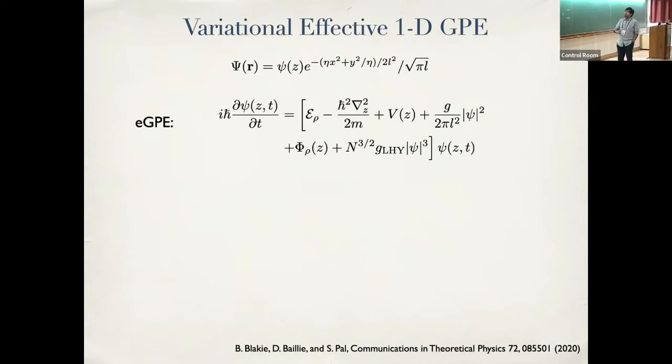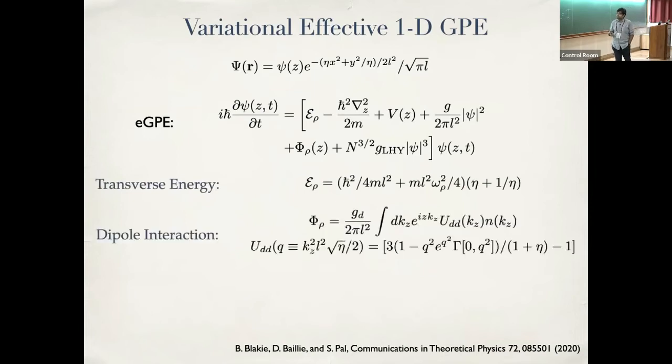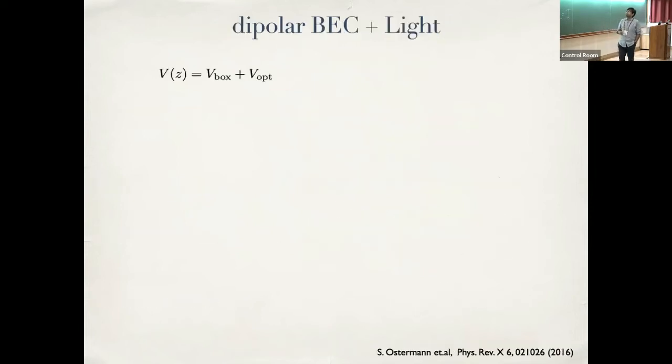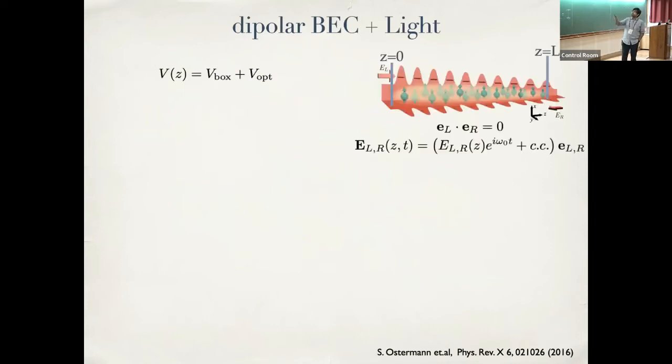And now, since this is just a description of a dipolar BEC, let's look at how light enters into this whole picture. So this is very important. What I now have is an external potential given by this box potential, which is going to contain the atoms, essentially making sure that the external potential along Z is homogeneous to make the physics simple, and an extra potential that is going to come from the applied light field.